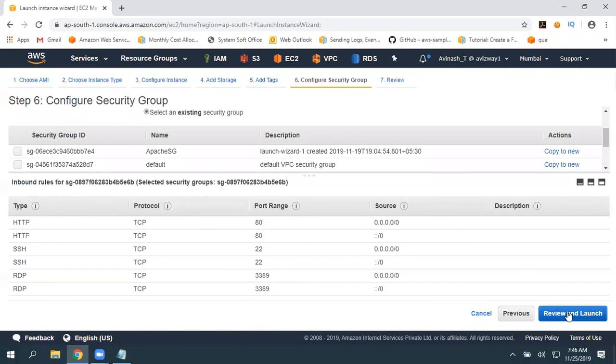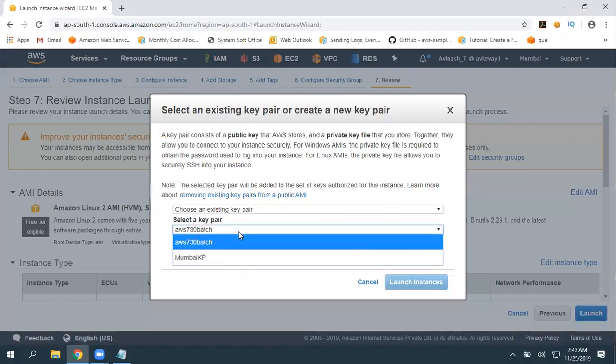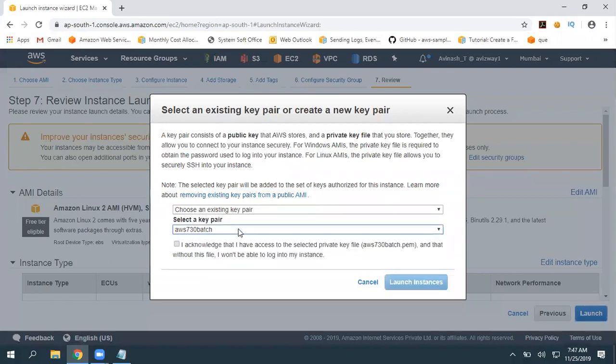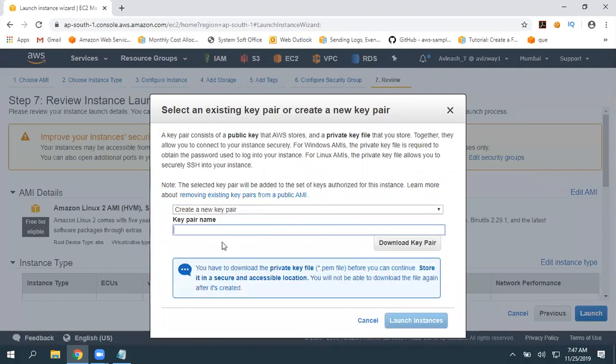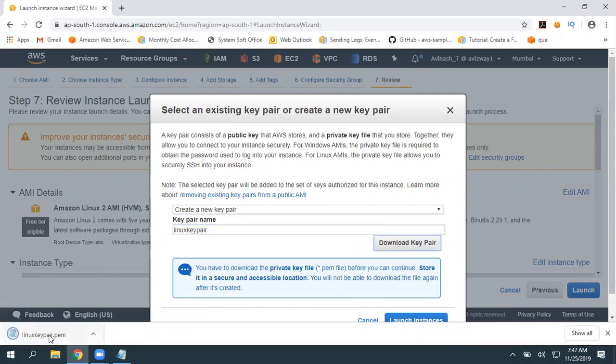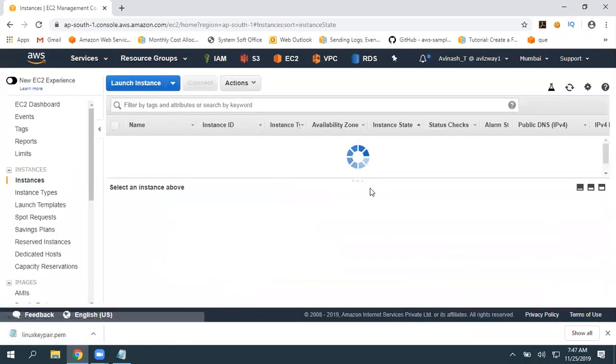Okay. Click on review and launch. Again, if you have access to this key pair, launch your instance with this key pair. Otherwise, just go here, create a new key pair, give a name, download that key pair and launch the instance. So quickly, I'm going to create a new key pair. The name I'm giving is the next key pair. Click on download key pair. Here it got downloaded. Click on launch instance. Then click on view instances.